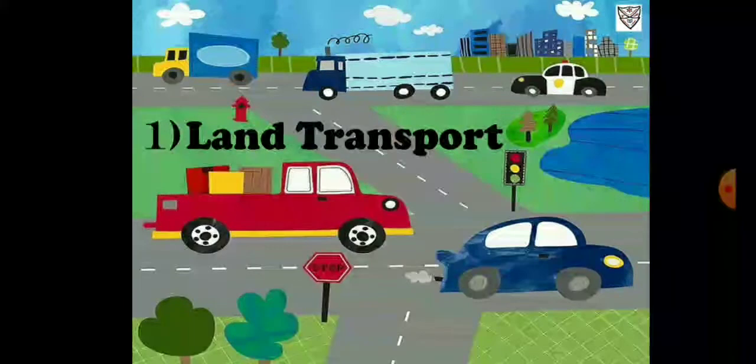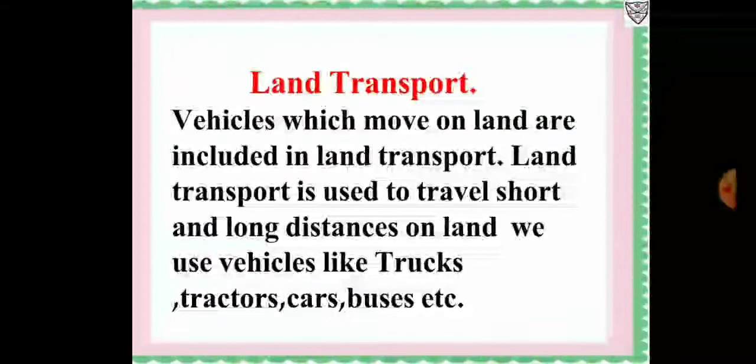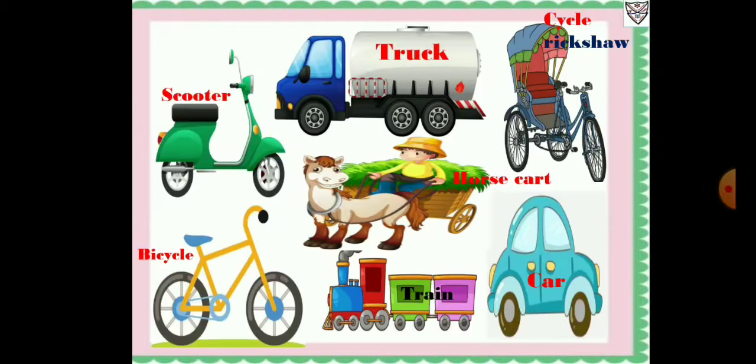The first is land transport. Vehicles which move on land are included in land transport. Land transport is used to travel short and long distances on land. We use vehicles like trucks, tractors, cars, buses, etc. These are the means of transport: scooter, truck, cycle rickshaw, horse cart, bicycle, train, car. So all these vehicles move on road and we can move from one place to another.